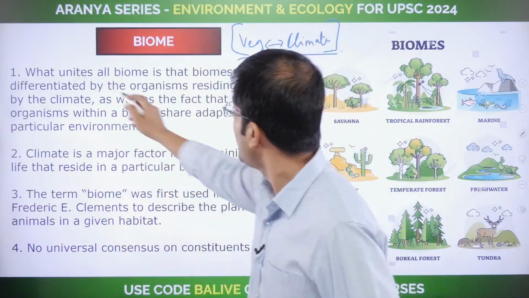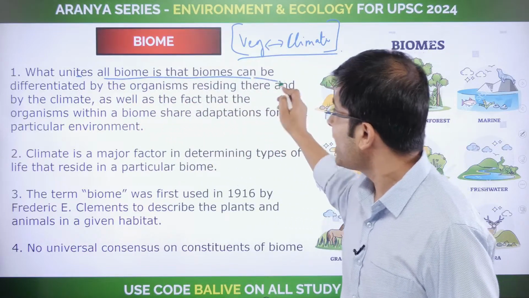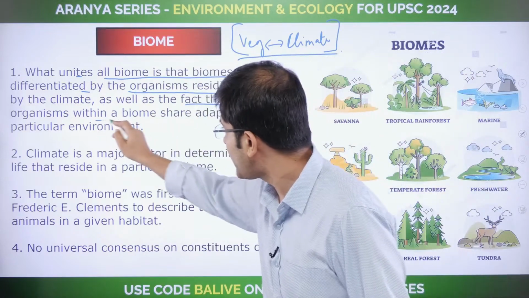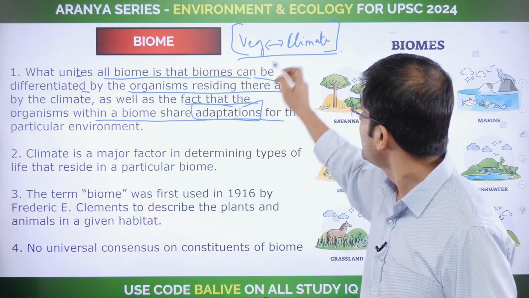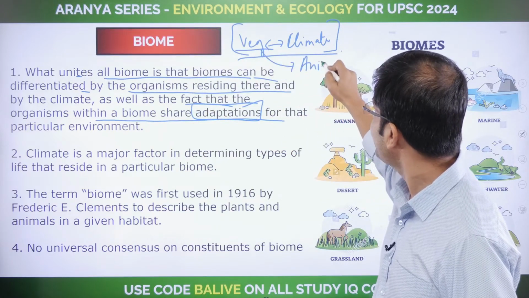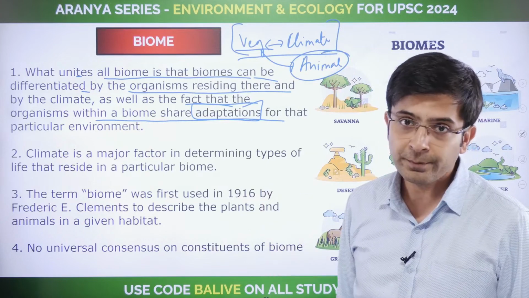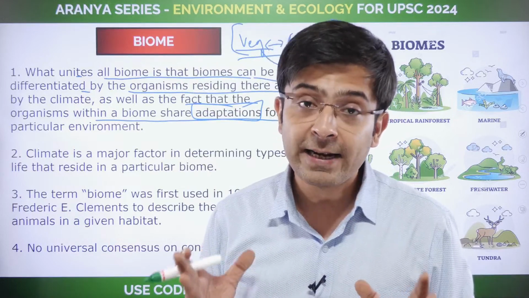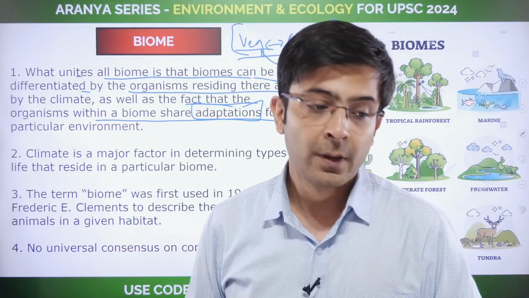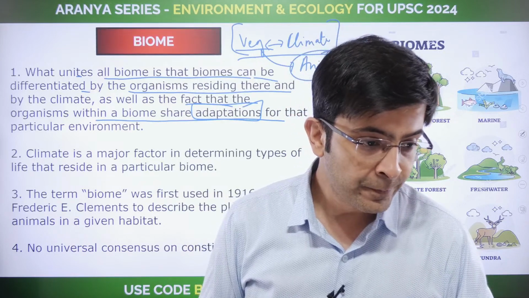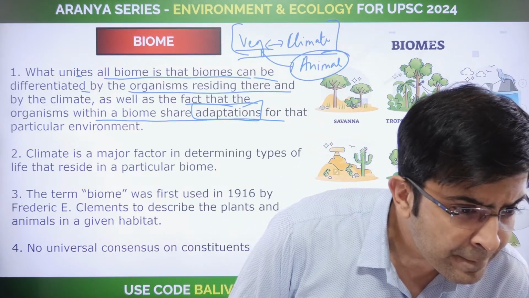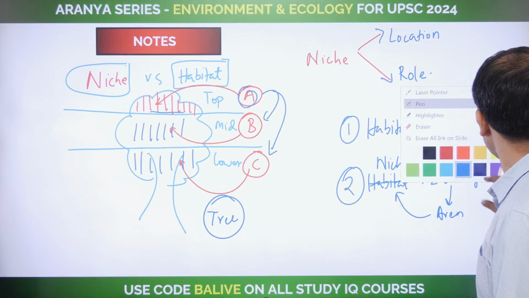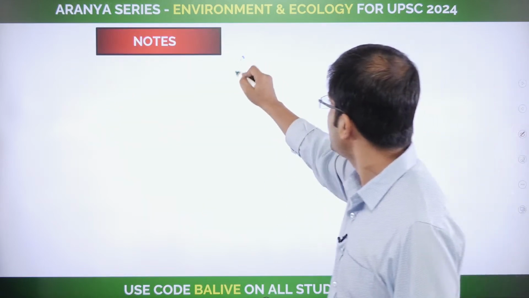Okay, so let's understand this now. What unites all biomes is that biomes can be differentiated by the organisms residing as well as the fact that the organisms share adaptations. So you have vegetation, you have animal life, both of which exist in a biome, and these two living organisms have adaptations. Now, what are adaptations? Let's quickly understand what an adaptation is. Let's look at this.